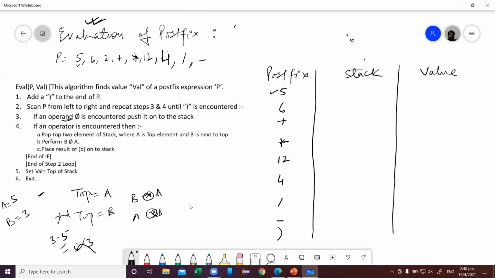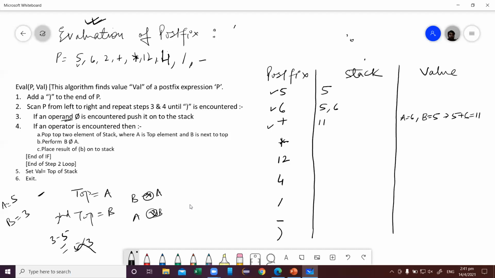Okay. So let's see. So first is operand. Simply I added to stack. Second is operand. Again I added to stack. So when I added 6 to stack, now it became top of the stack. Now I encountered plus. So when you encounter plus, you have to pop two values and perform B operator A. So first value that will pop, A is equal to 6. Second value you will pop, B is equal to 5, and operator is plus. So you will perform 5 plus 6. That is 11. And 11 you will set on the stack.